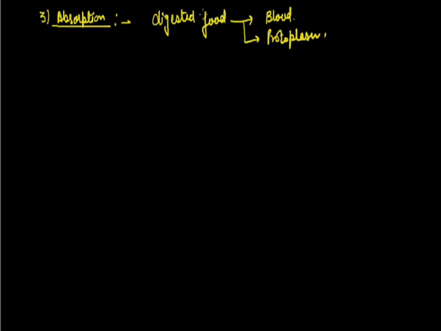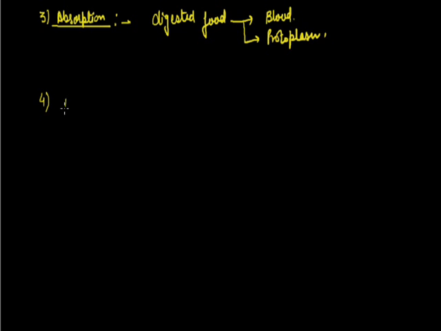In multicellular organisms, the digested food will diffuse into blood, and later on it will move along with the blood throughout the body, where the cells absorb the food material. And in the unicellular or cellular grade organization, the digested food is directly absorbed into the cell. That's why it directly reaches the protoplasm.